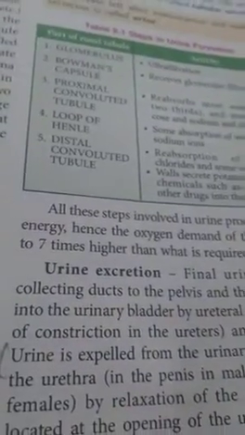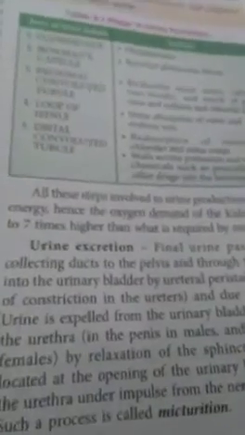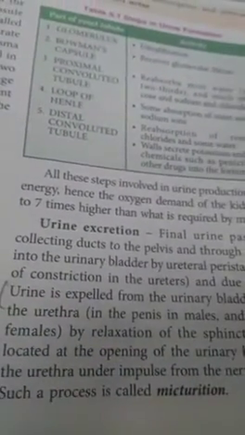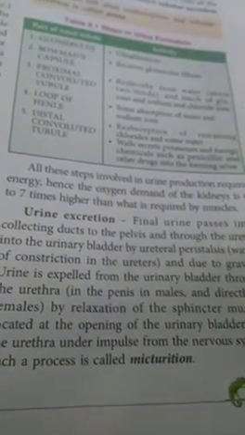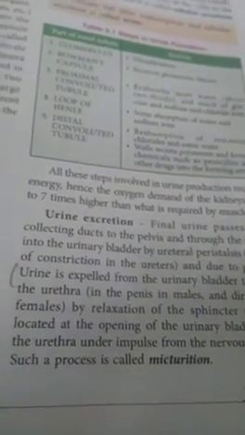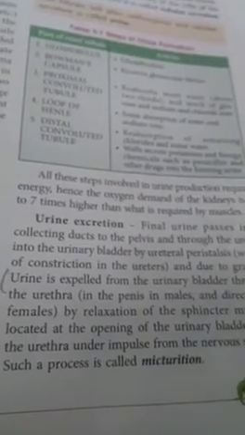Students, now I told you finally the urine comes in the urinary bladder, and from there it is expelled out through the urethra when the sphincter muscles relax. This process of expelling urine from the body is known as micturition.